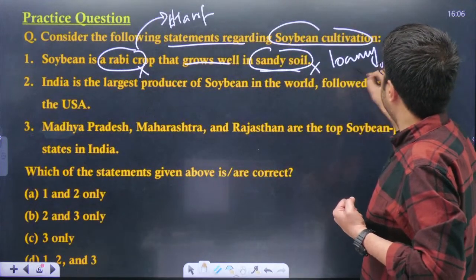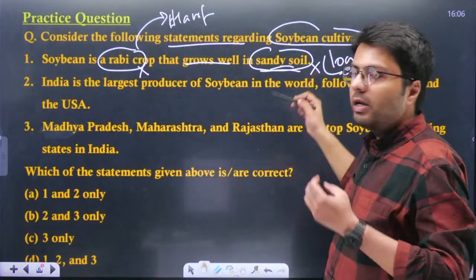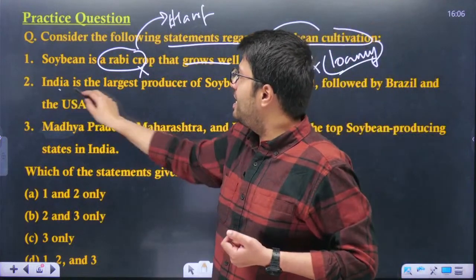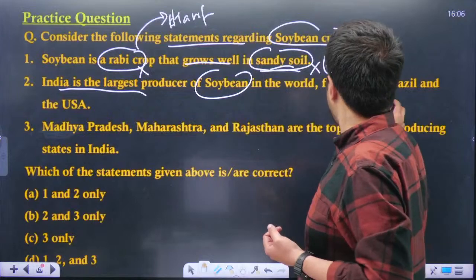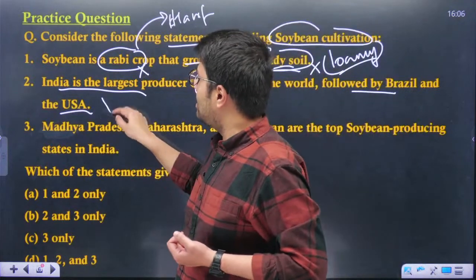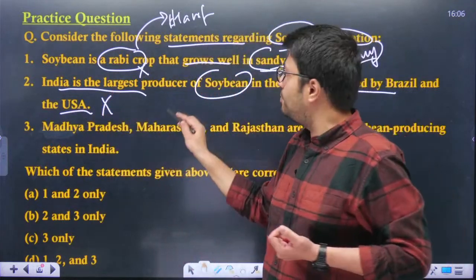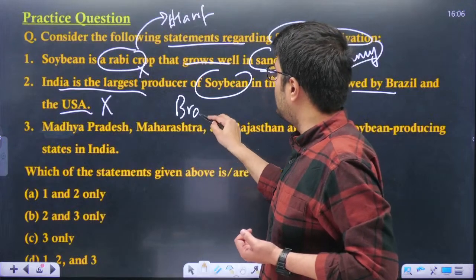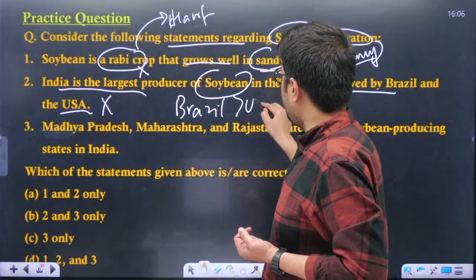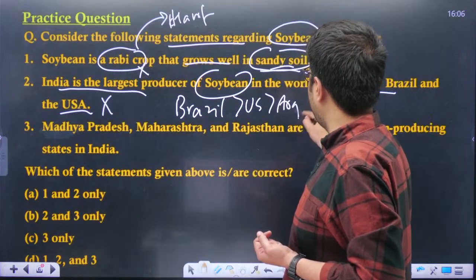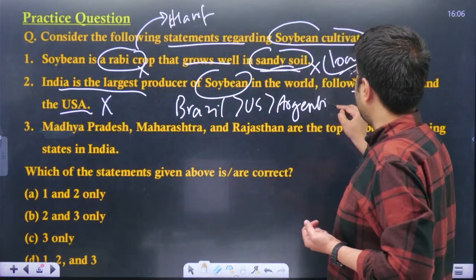Loamy is a dense kind of soil and sandy soil is a very thin kind of soil. India is the largest producer of soybean in the world, followed by Brazil and USA. Again, this is correct. India is one of the major producers, but the largest producer is Brazil. It is followed by US. It is followed by the country of Lionel Messi, Argentina.